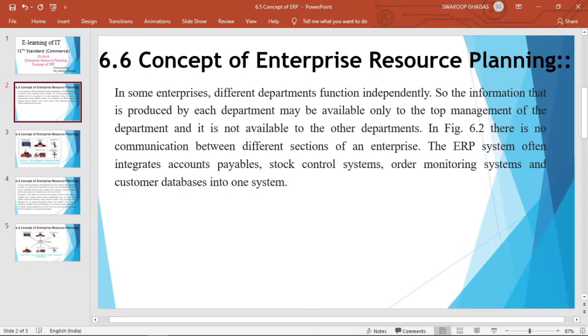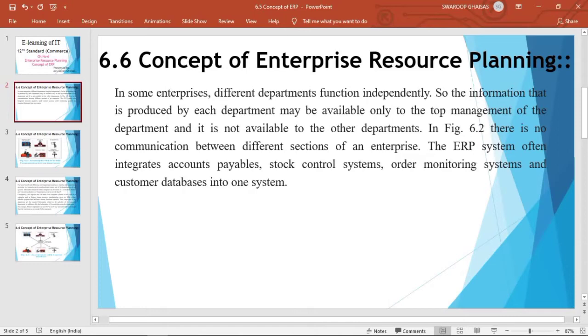For example, suppose a production department is there and a sales department is there, then the data or the different outputs generated by the production department will be accessible to the top management and the production department only. It will not be available to the sales department.